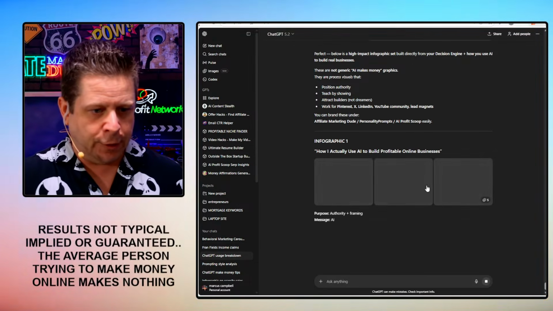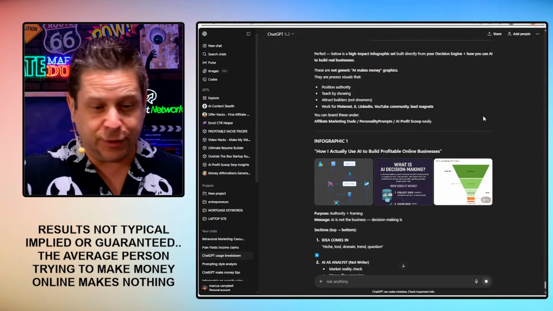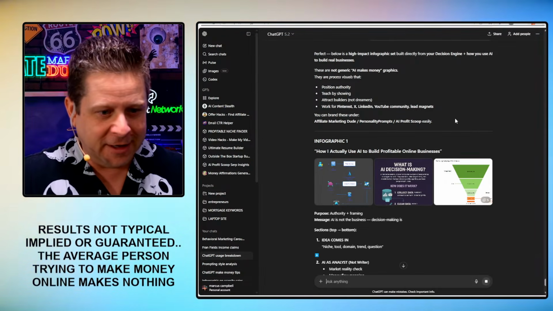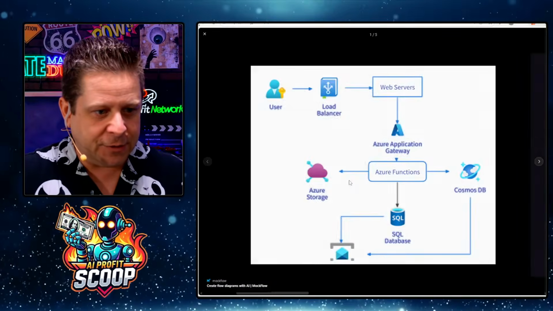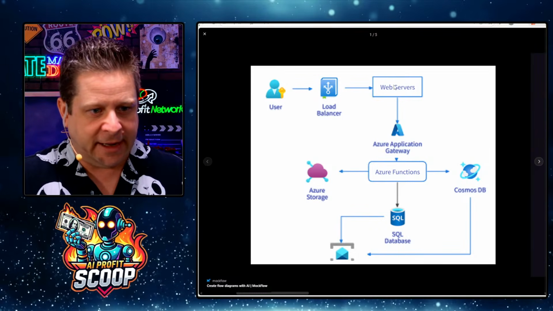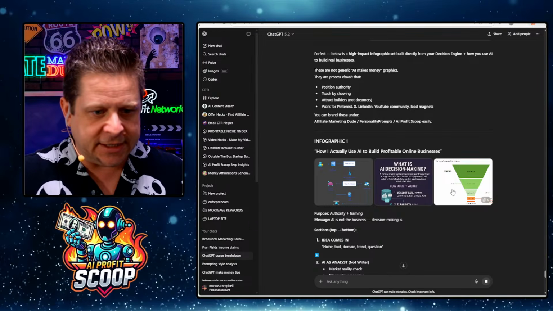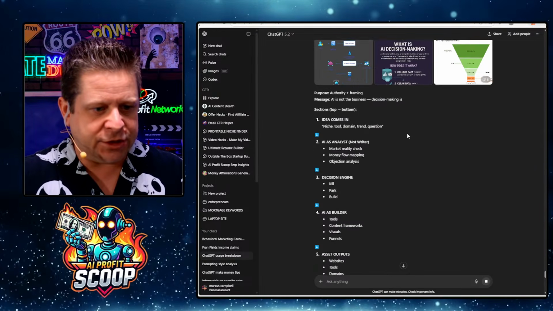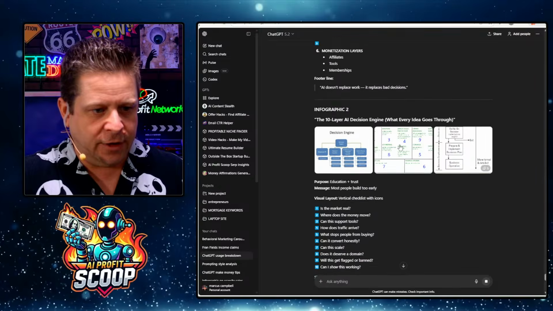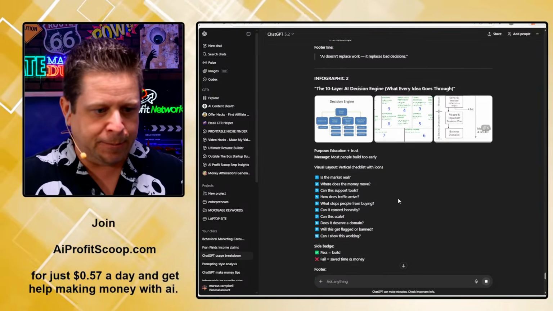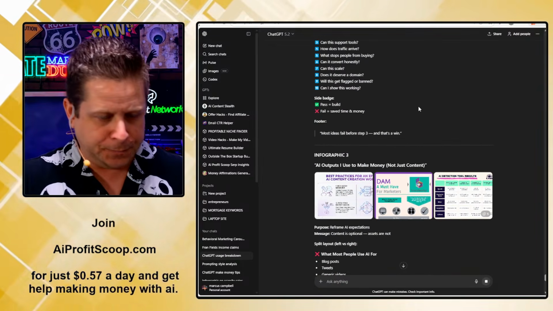So now we're going to go through. It's making the images with the new ChatGPT image builder, which is actually pretty cool. It's going through, it's giving us the map, user, load balancer, web servers, all this stuff. And then it goes on decision making, everything like that, which is pretty cool. And it's going to go through and look at those decision engines and basically map everything out.